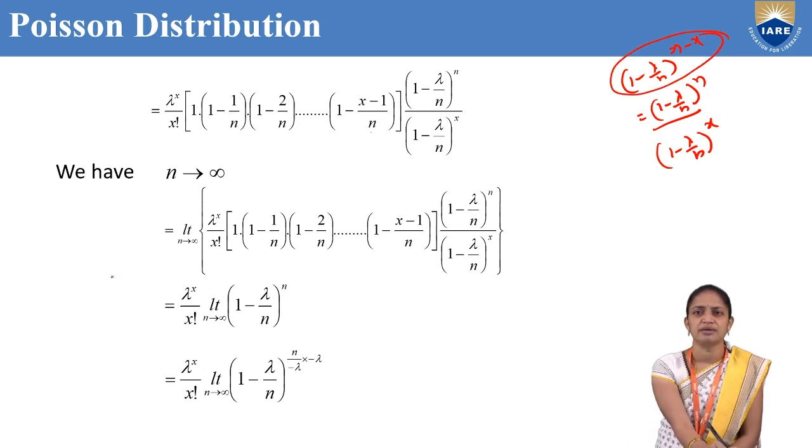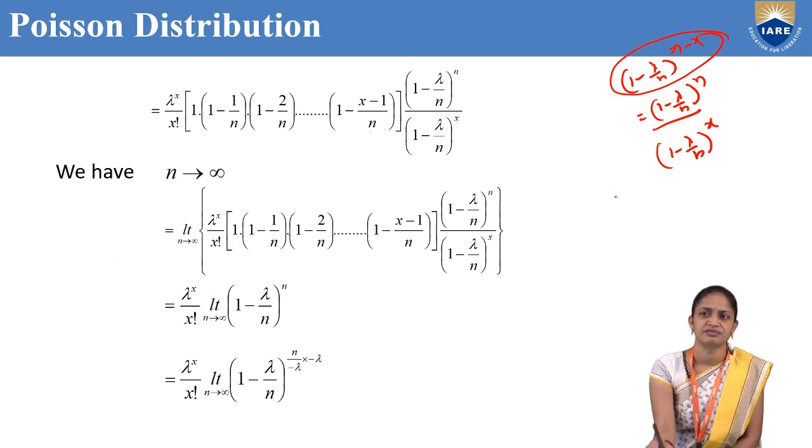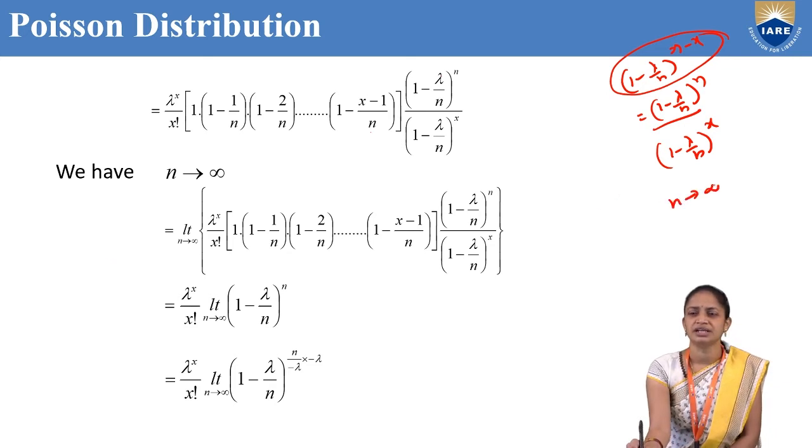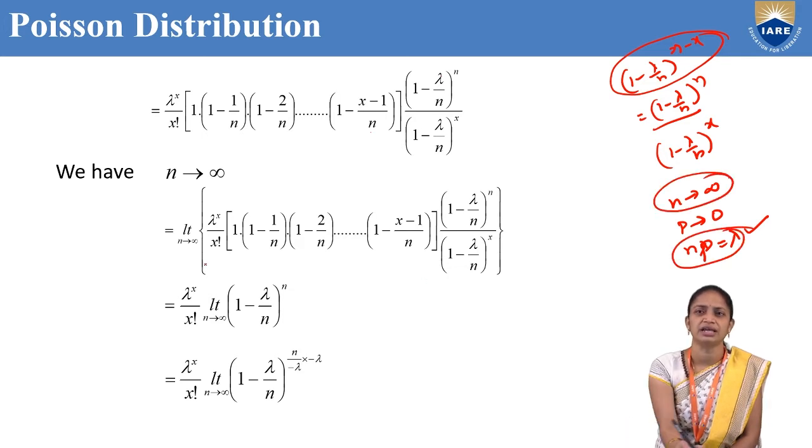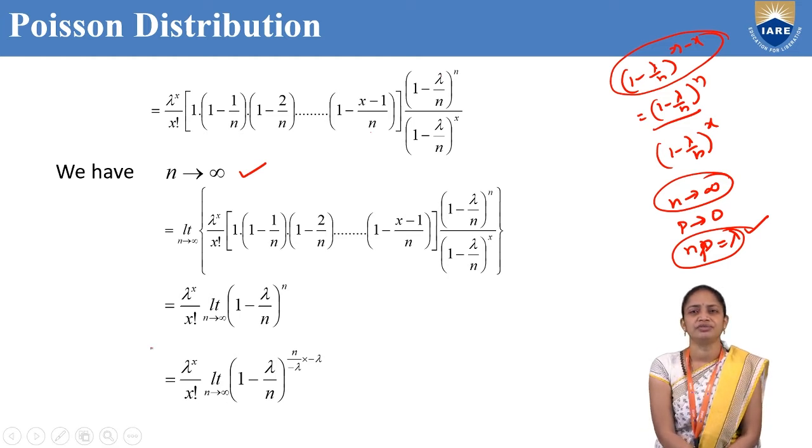Next I am taking the first condition of the Poisson distribution. What is our first condition? We have three conditions: n is very large, that is n tends to infinity; p is very small, p tends to 0; and the third condition is np equal to lambda. First I have taken np equal to lambda. Now we have to take n tends to infinity.